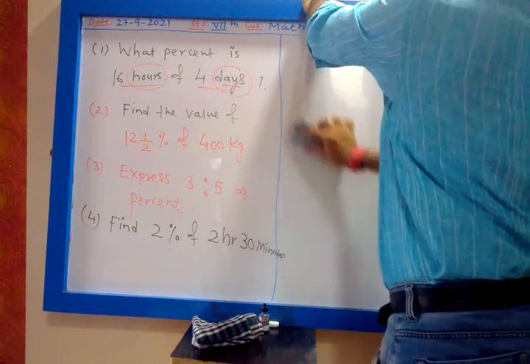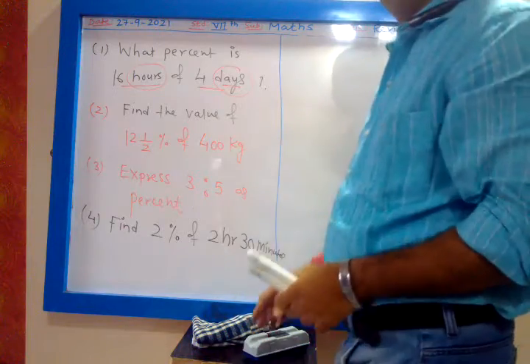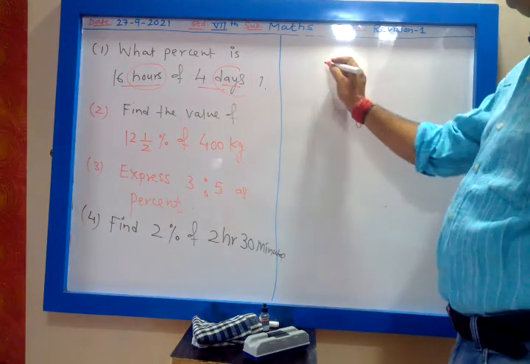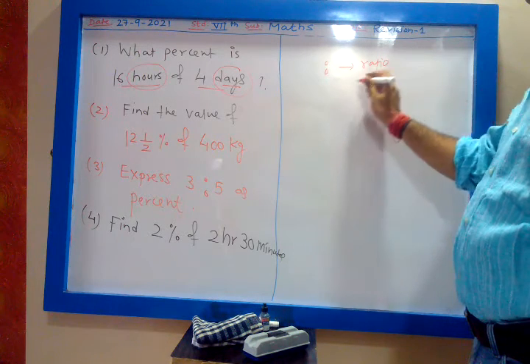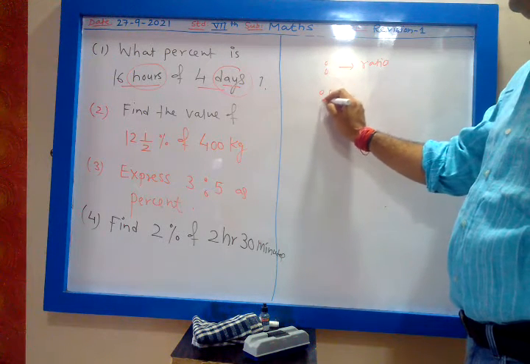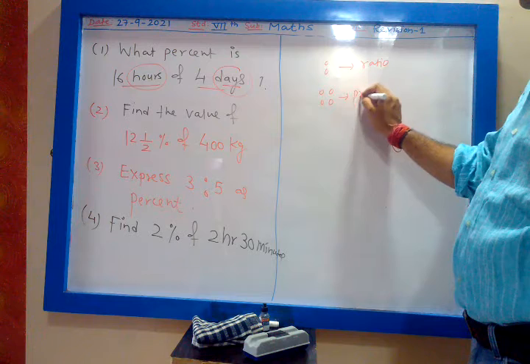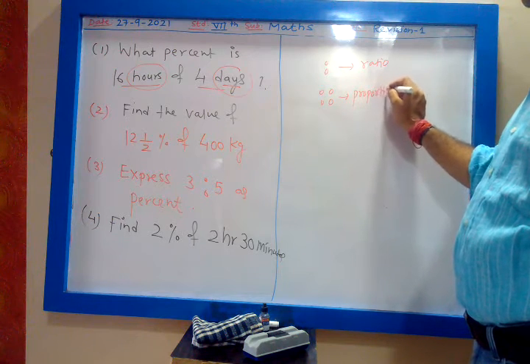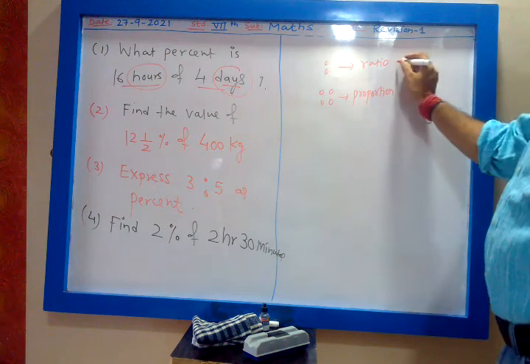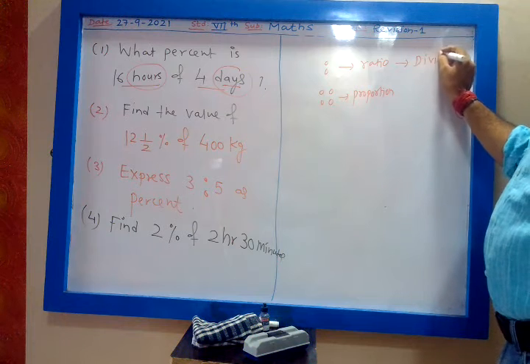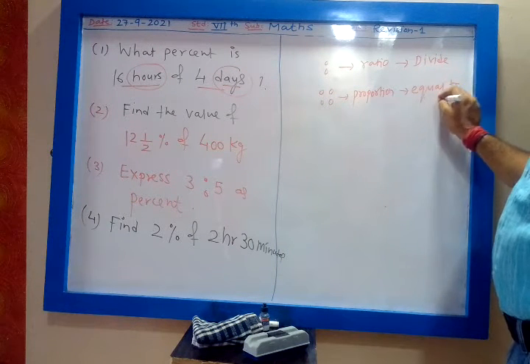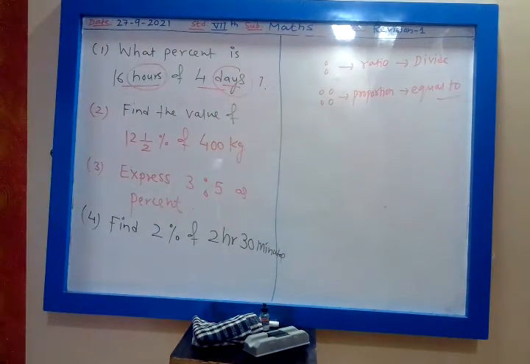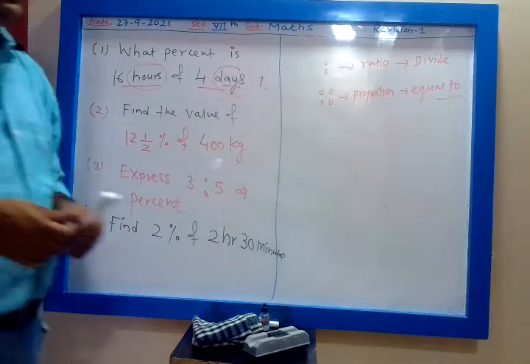Whenever 4 dots are there, it is a proportion. Ratio means you have to divide, and proportion means equal to.